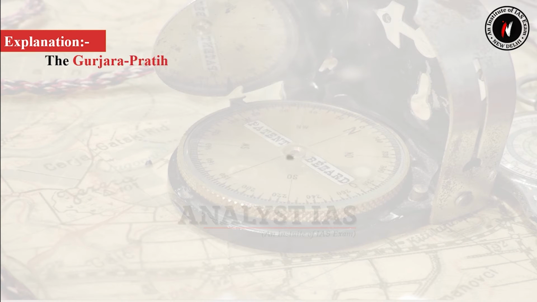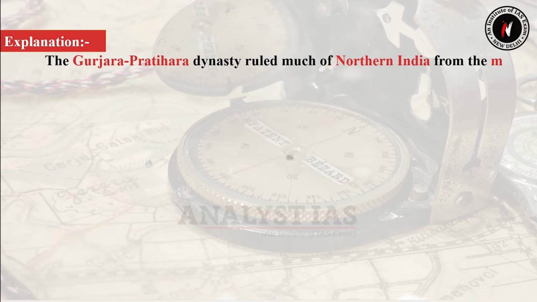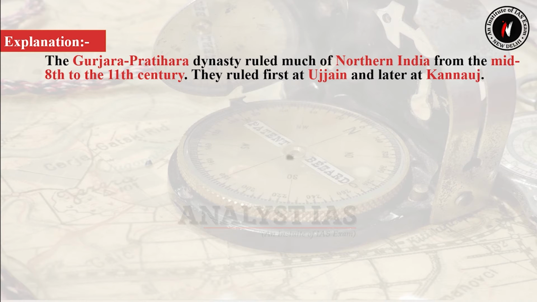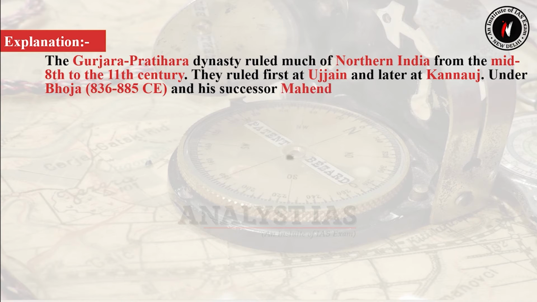The Gurjar Pratihara dynasty ruled much of northern India from the mid-8th to the 11th century. They ruled first at Ujjain and later at Kannauj. Under Bhoja and his successor Mahendrapal I, the Pratihara Empire reached its peak of prosperity and power.